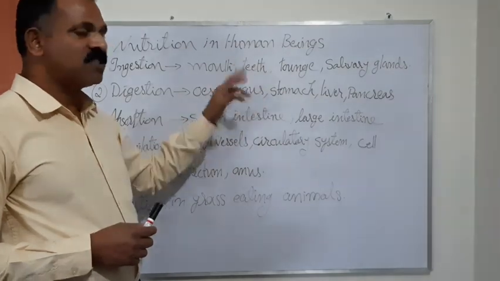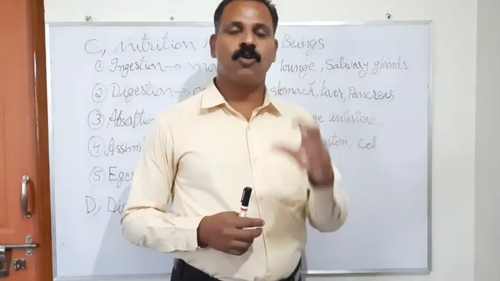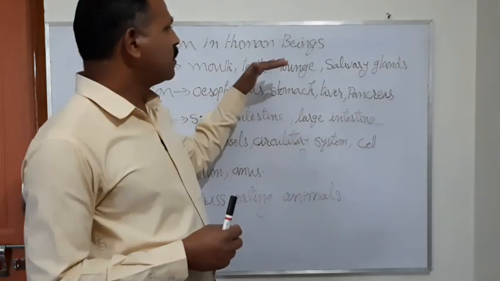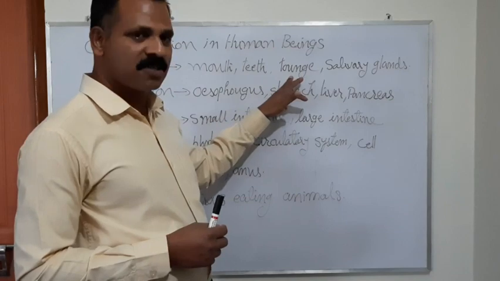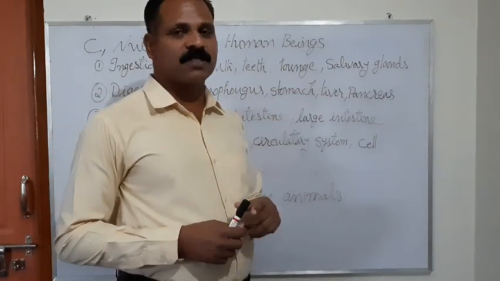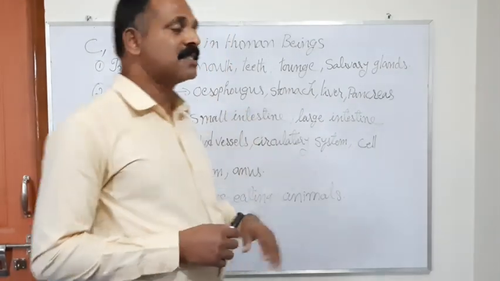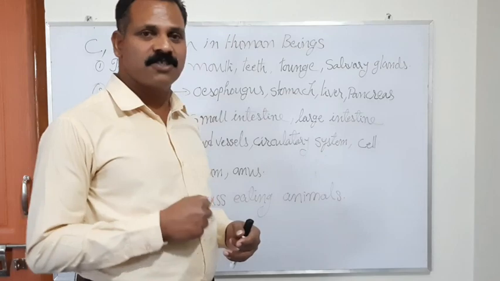With the help of teeth, we break the hard or bigger particles into small ones by chewing, and the tongue helps in chewing and identifying the taste. The salivary glands present in the mouth secrete saliva, which makes the food wet and even tastier.